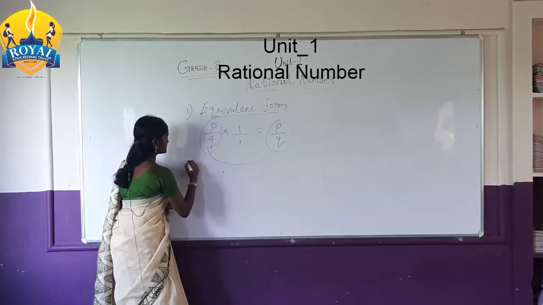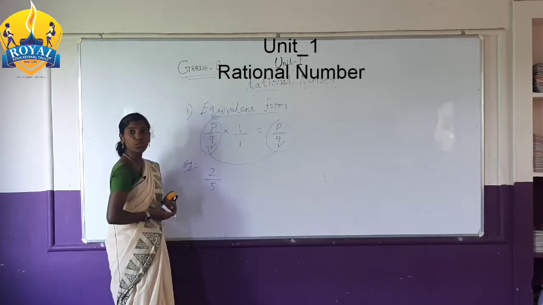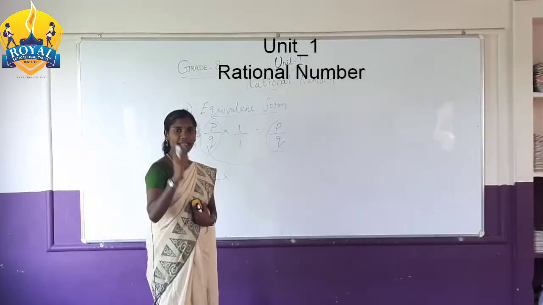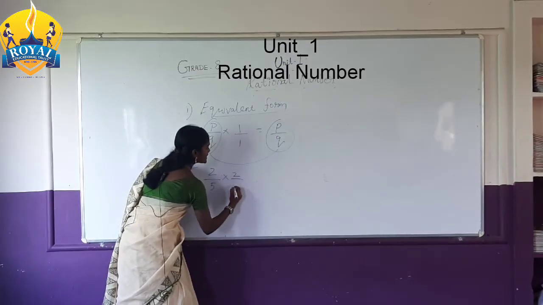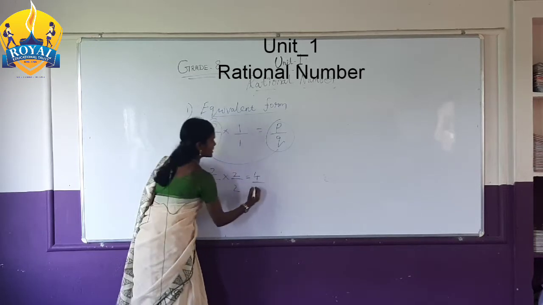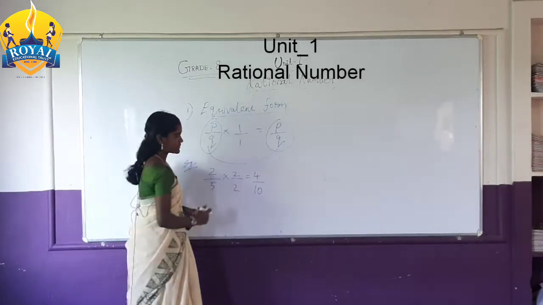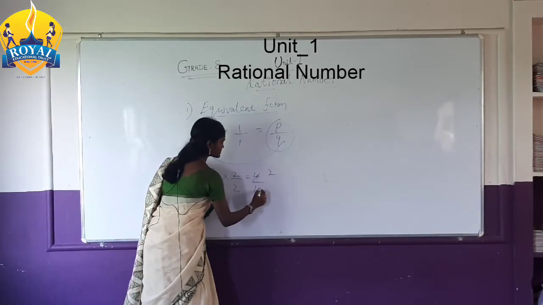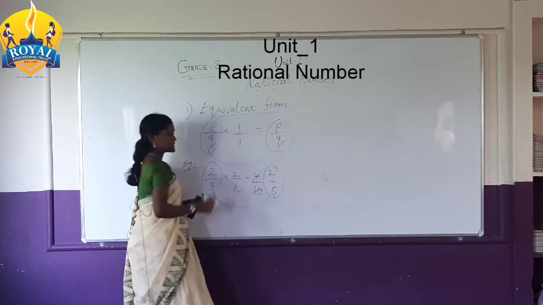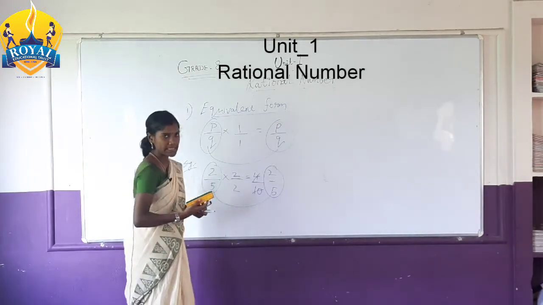For example, 2 by 5. Now I am going to multiply by 2 in the numerator and denominator. 2 2s are 4, 5 2s are 10. So you get the same answer. This is called equivalent form.